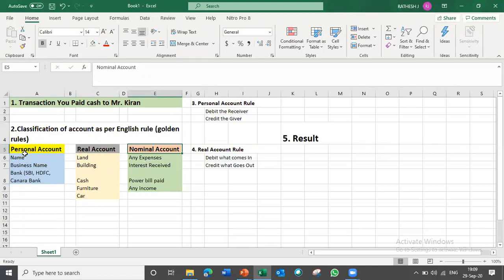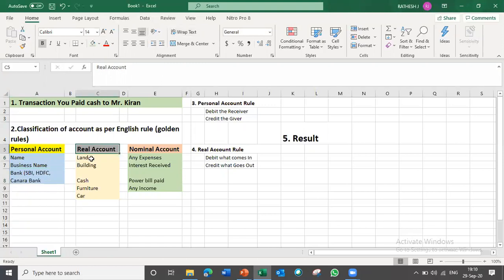I already mentioned in the previous slides that under personal, it is the name of one individual. If it is the name of any one person, that will come under personal account. If it is the name of any business, any bank, or any organization, that also comes under personal. For example, SBI, HDFC, Canara Bank come under personal account. So I mentioned these examples.